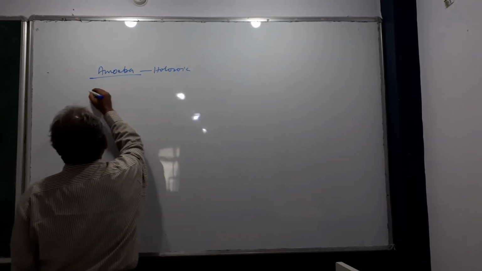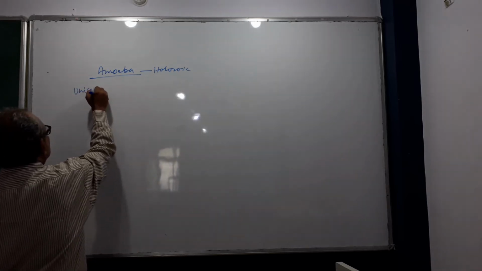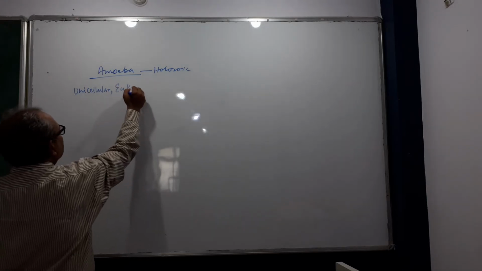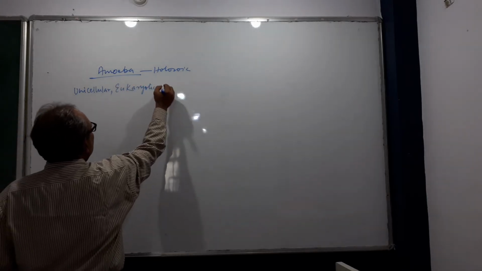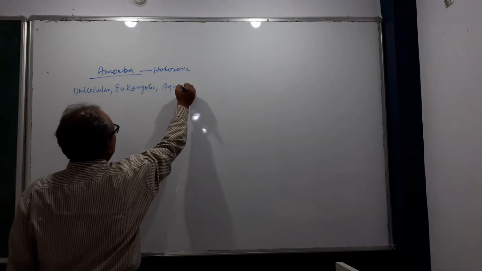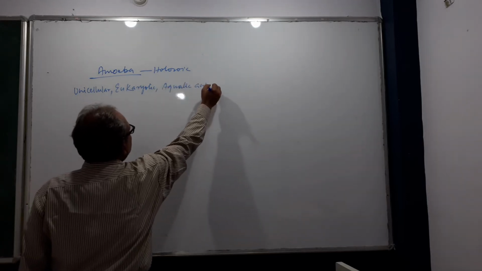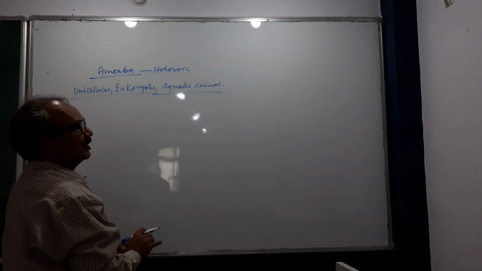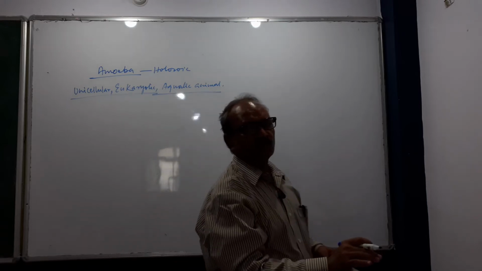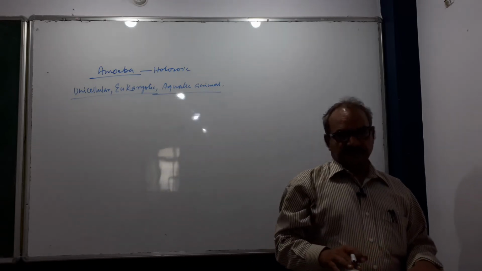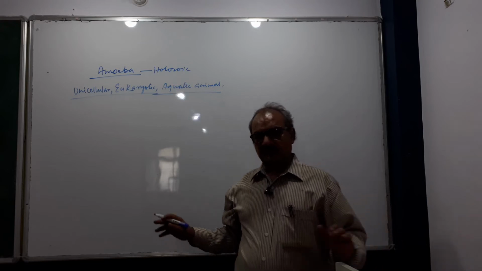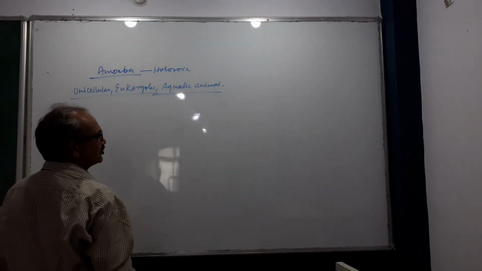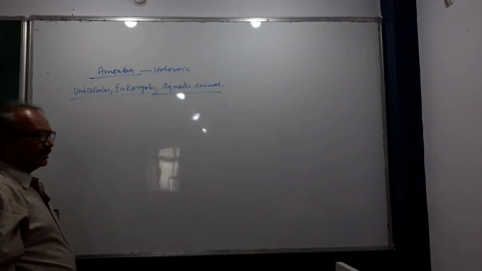Amoeba is a unicellular, eukaryotic, aquatic animal, and its mode of nutrition is holozoic. Now, what happens in the mode of nutrition in amoeba?